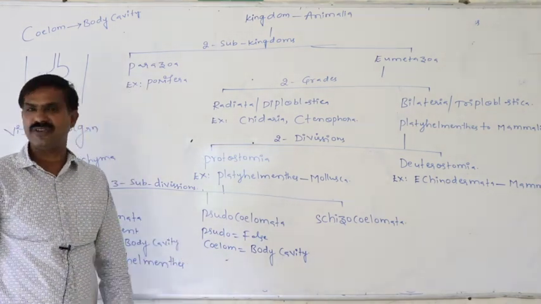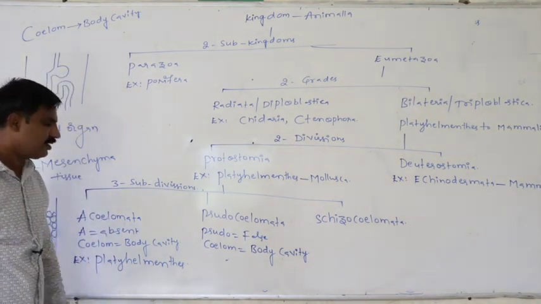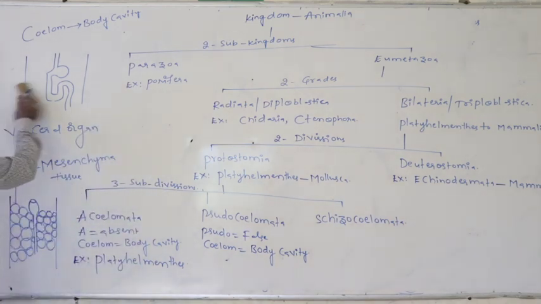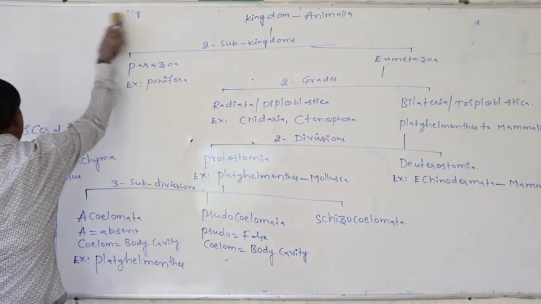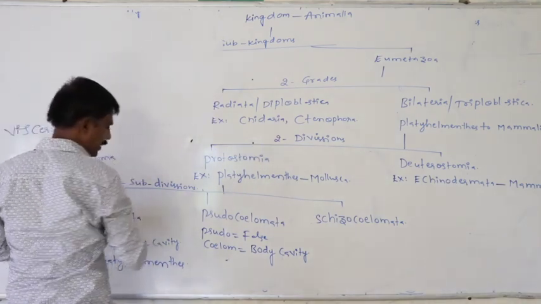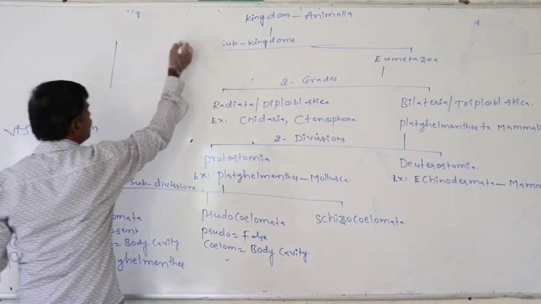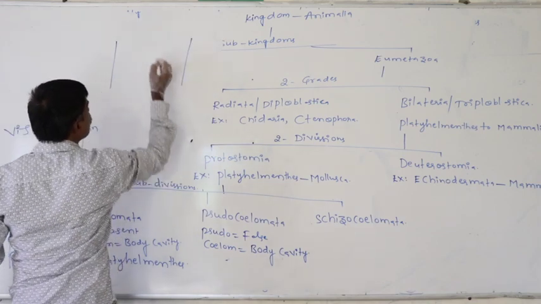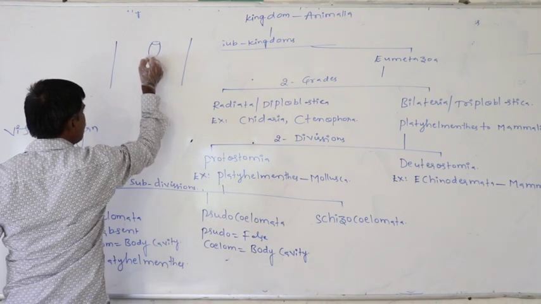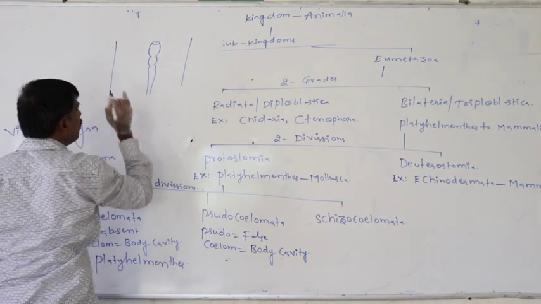What is the meaning of false coelom? When we say the particular coelom is false, just assume here this is the body wall, this is the body wall, this is the alimentary canal or gut.